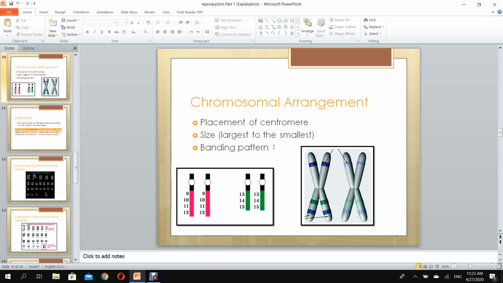Remember that the chromosome is made up of 2 sister chromatids attached to each other by a centromere. Okay, and we have homologous chromosomes. Let's continue.